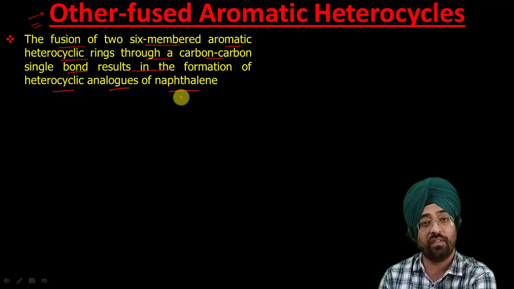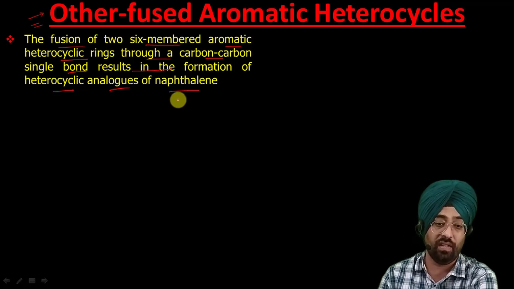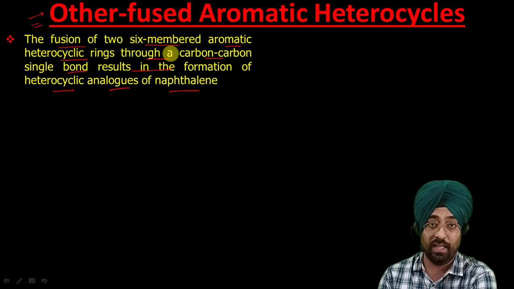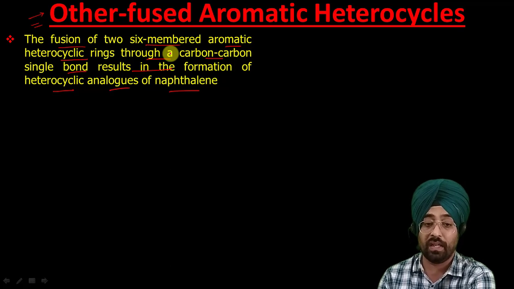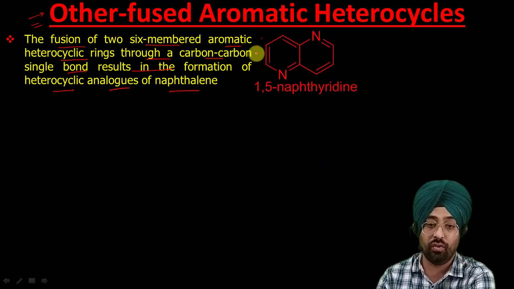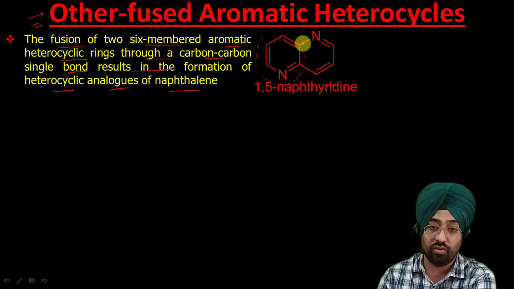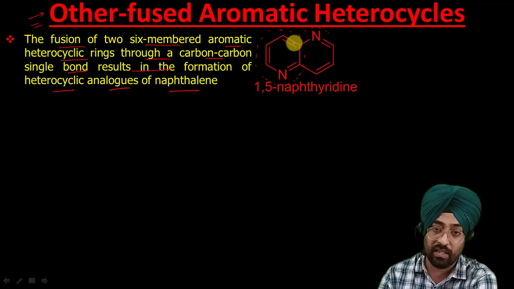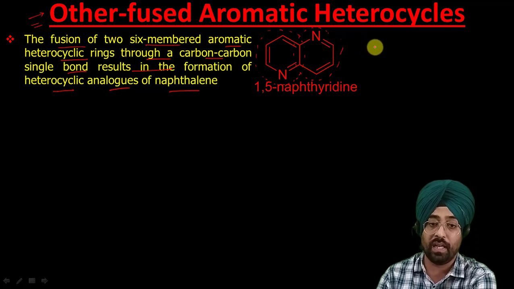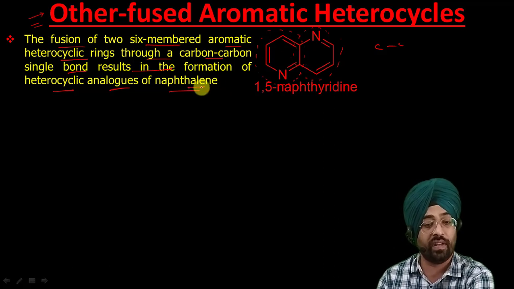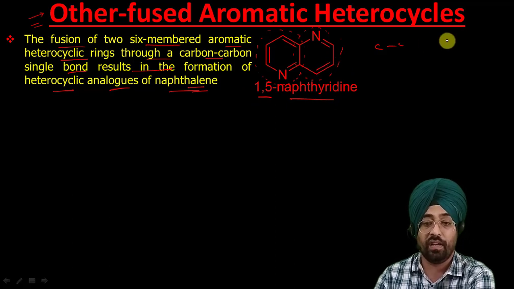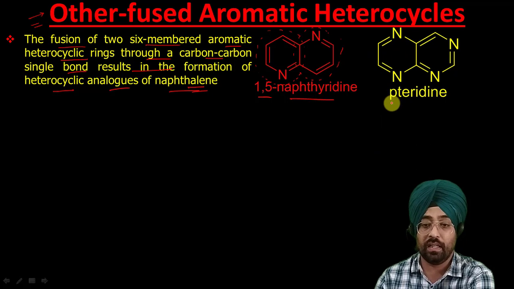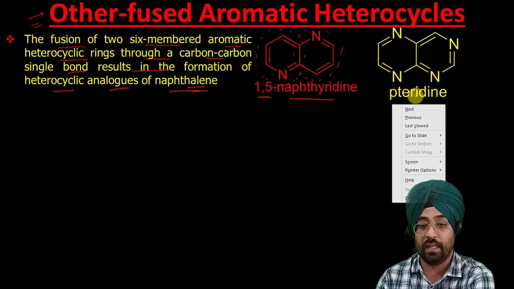Now in a benzo fused compound, one was a benzene ring and the other was a heterocyclic ring. Now in this case, both the rings are aromatic and they are bound through a carbon-carbon bond like this. Earlier it was only benzene, now it is also an aromatic heterocyclic ring, and these are fused by a carbon-carbon bond. So these can also be considered to be a derivative of naphthalene. Its name is 1,5-naphthyridine. Another example is pteridine, that is this compound.